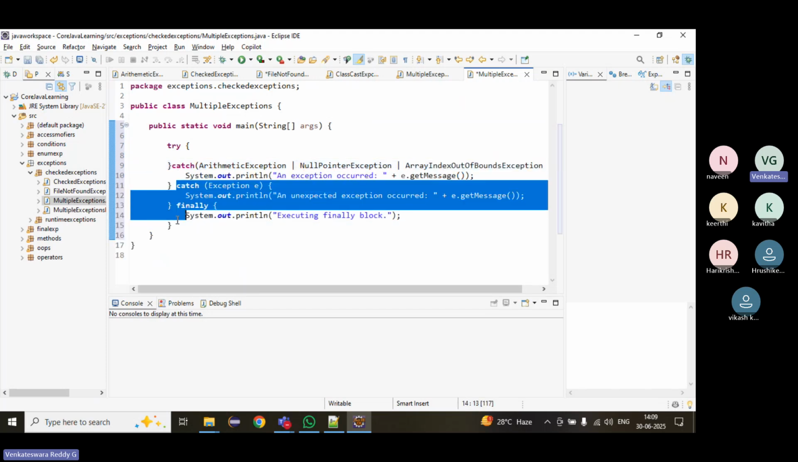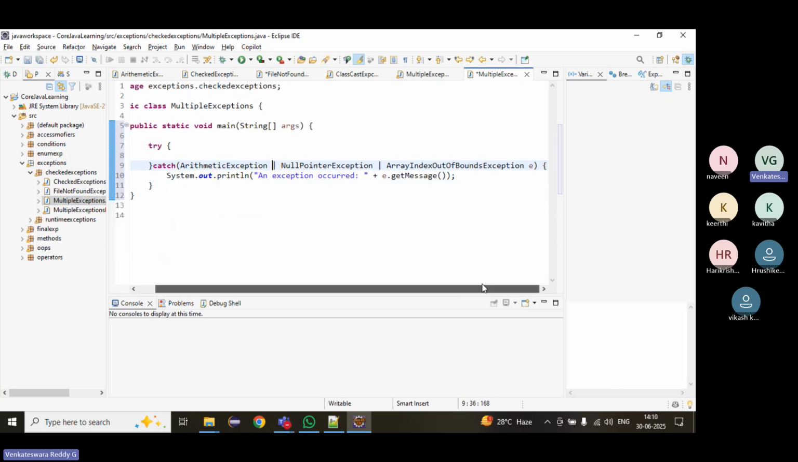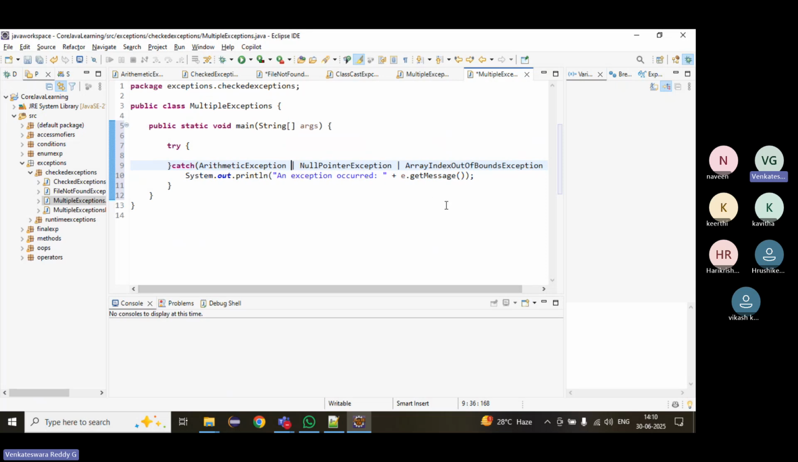Right, in the single catch block we can have it like this also. But what is the disadvantage here? For a specific exception we cannot do it. This is like an OR condition. If arithmetic exception, null pointer, array index, any exception occurred, this catch block will execute. But we cannot differentiate which exception occurred.